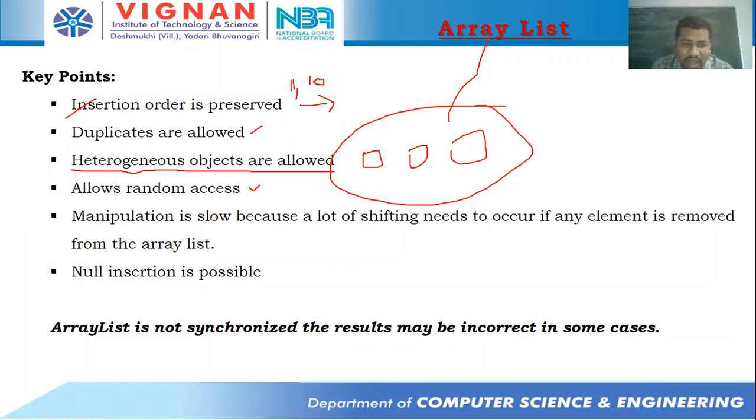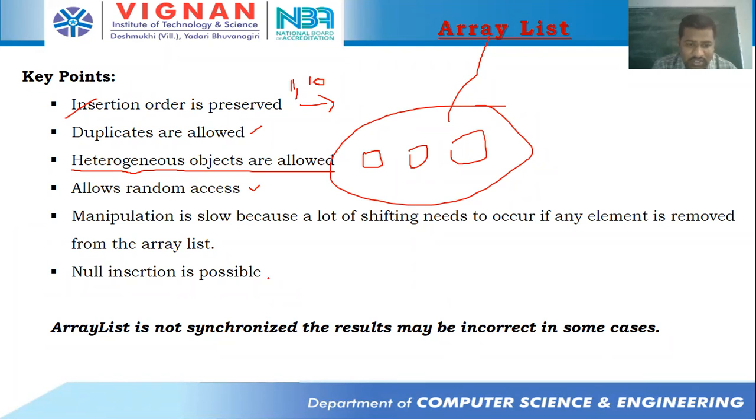And the problem is that manipulation is slow, because a lot of shifting needs to occur if any element is removed from the list. Why this is happening is because insertion order is preserved over there. In the way it was inserted, in that same way we need to retrieve the elements. So they will be doing some shifting operations, but we are not doing that. Internally it is going to happen. We are not writing any logic for shifting.